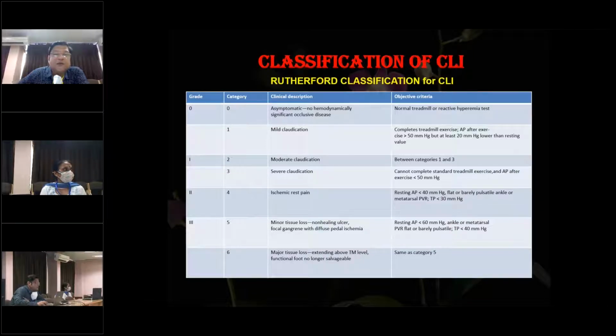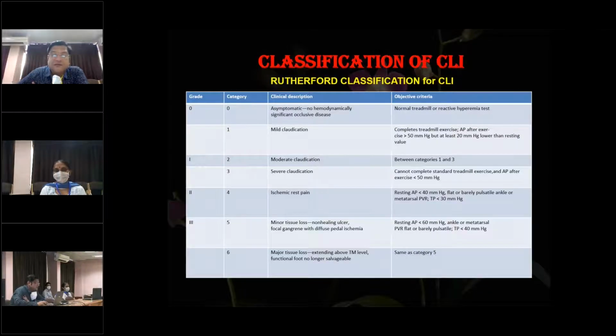Grade 0 is asymptomatic, grade 1 is mild claudication, grade 2 is moderate claudication, grade 3 is severe claudication, grade 4 is ischemic rest pain, grade 5 goes further ahead and goes on to minor tissue loss, which may include a non-healing ulcer, focal gangrene with diffuse pedal edema, and grade 6 is a major tissue loss extending above the transmetatarsal level, a functional foot which is no longer salvageable in this condition.